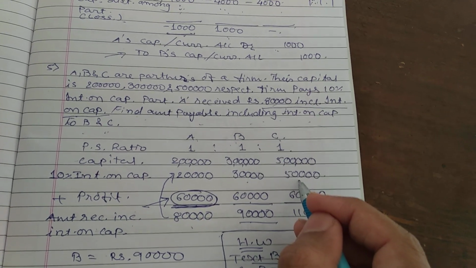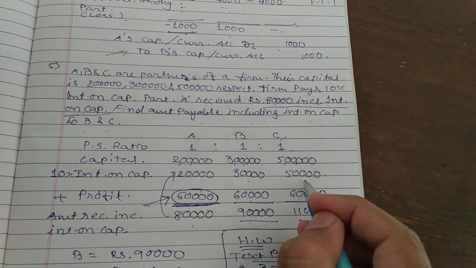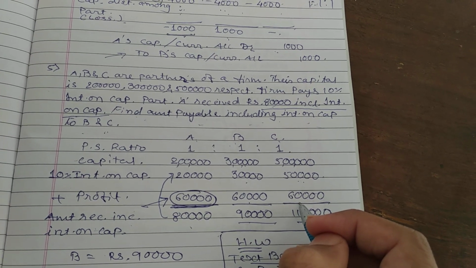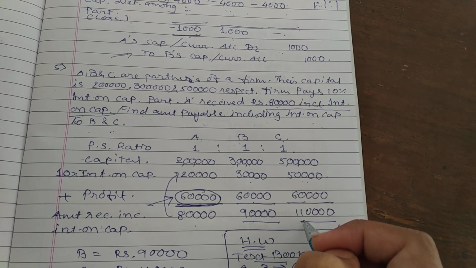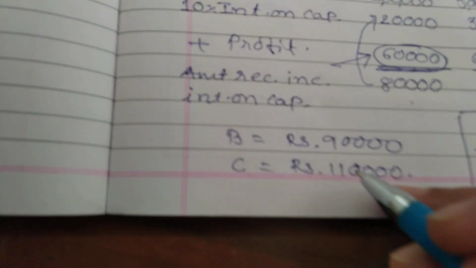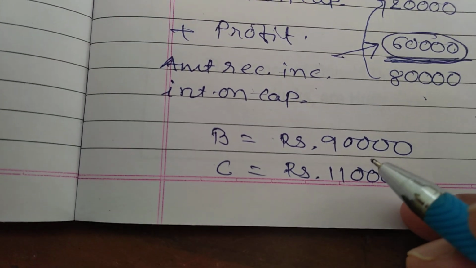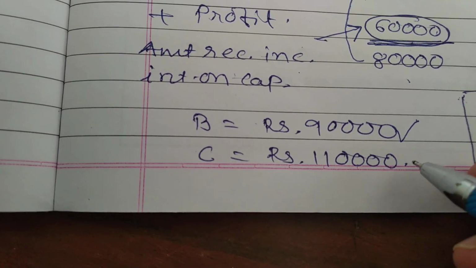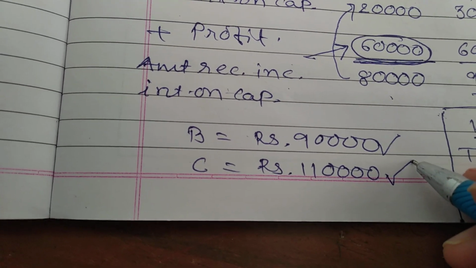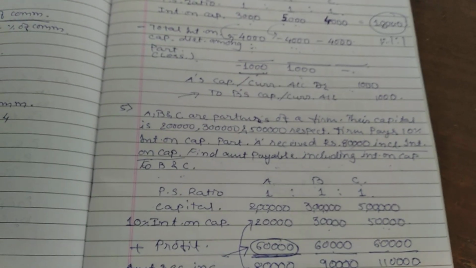C's interest on capital is 50,000 and share of profit is 60,000, so the total is 1,10,000. So B and C receive 90,000 and 1,10,000 including interest on capital. I hope you understood properly.